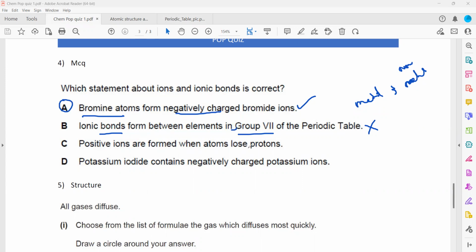Positive ions are formed when an atom loses a proton. No, positive ions are formed when an atom loses an electron, not a proton. And potassium iodide contains a negatively charged potassium ion. Potassium is a metal. A metal cannot form a negatively charged ion. Metals always form a positive ion. So it will have a positive potassium ion and a negative iodide ion. So that's why A is the right answer. Is it clear, this one?